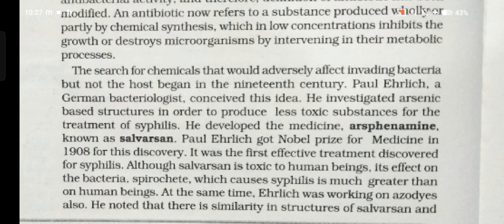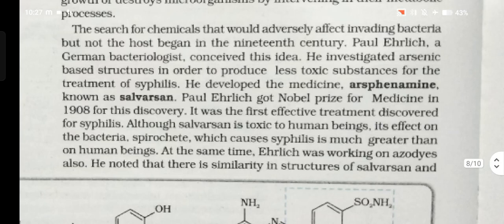The search for chemicals that would adversely affect invading bacteria but not the host began in the 19th century. Paul Ehrlich, a German bacteriologist, conceived this idea. He investigated arsenic based structures in order to produce a less toxic substance for the treatment of syphilis.